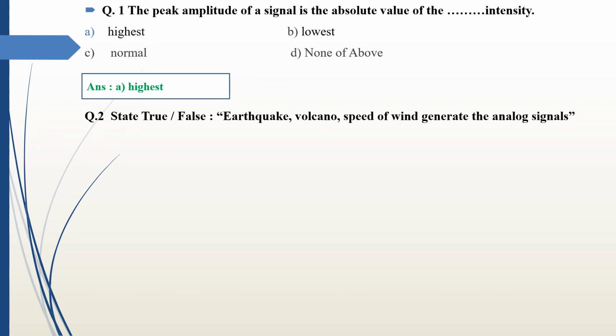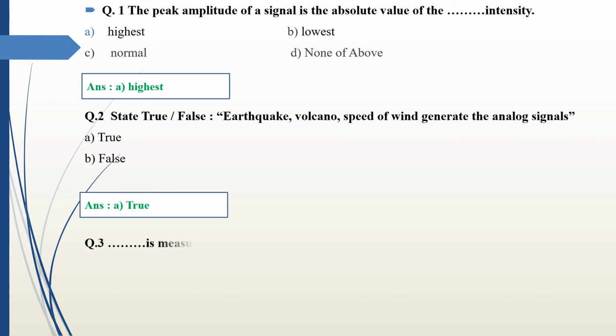Then next question is straight true or false. Earthquake, volcano, speed of wind generate the analog signal. So options are true and false. The statement is right, so answer of this question is true.